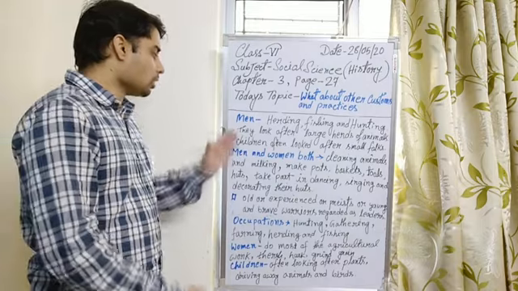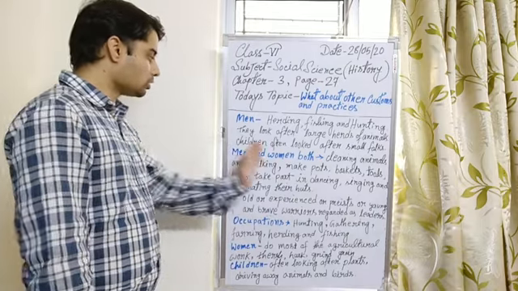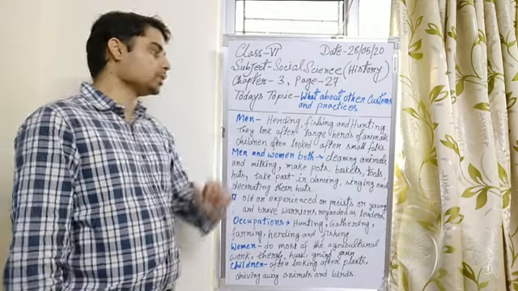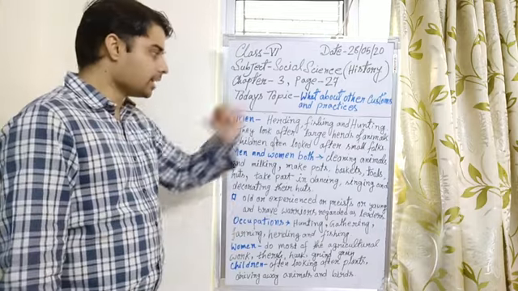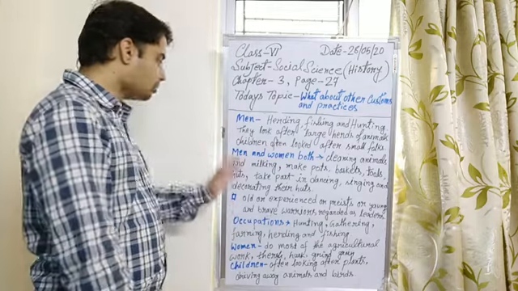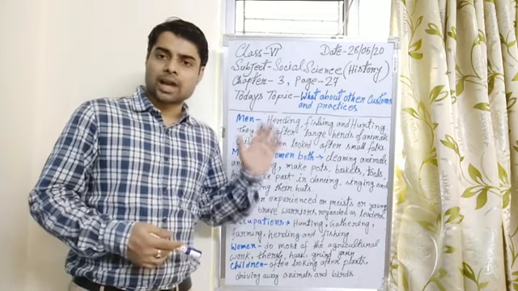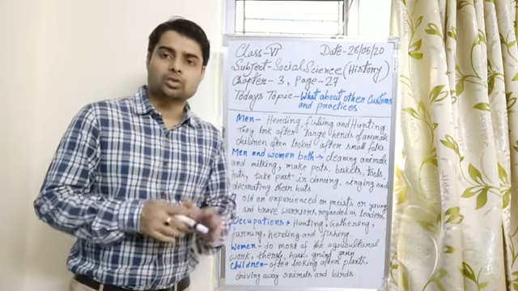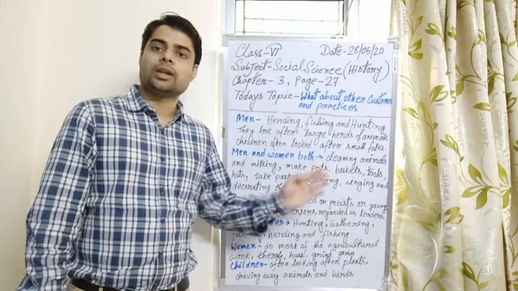Now, men and women also did some activities together, like cleaning animals and milking. Cleaning animals, milking and looking after them is also a big duty. This is done by both men and women.